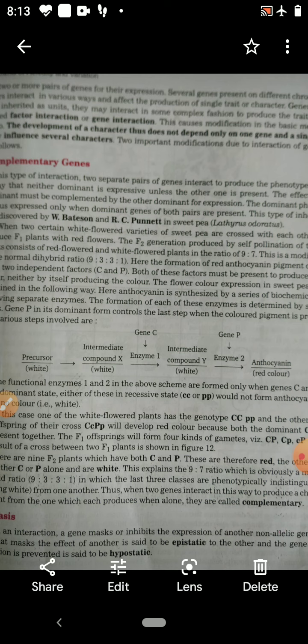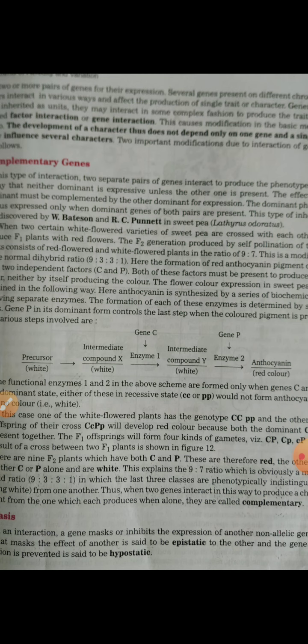Mendel told that for each character there is one factor, one gene. And when there is a modification in the gene, there will be a modification in the character. So, a character is controlled by the genes.